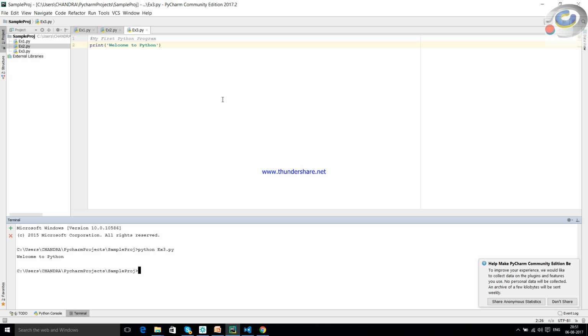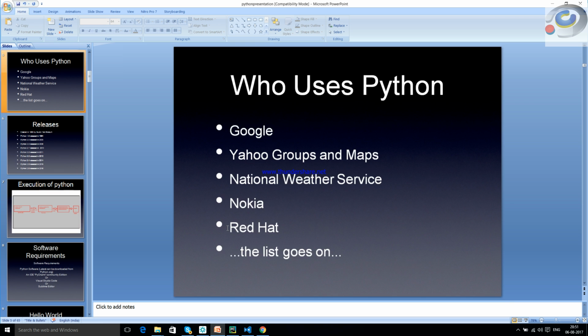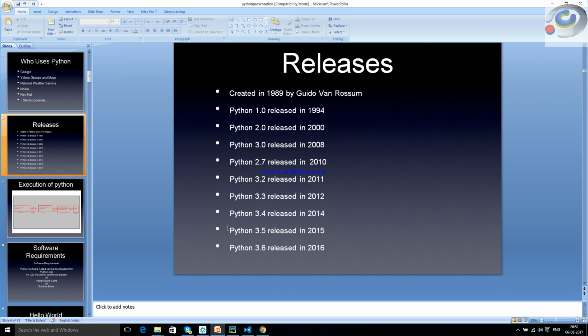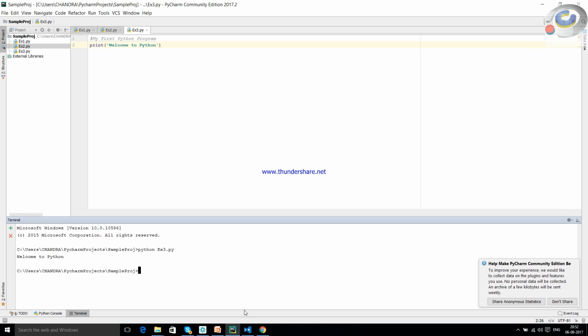Now, as I've told you in my earlier slide, that Python creates, in fact, the bytecodes. You can just see here, this was the slide that I was just focusing on in my earlier discussion. It just creates a bytecode, and bytecode gets loaded in PVM. And it's the PVM that converts it into machine code. So now let us just check whether we have got bytecode or not, how to get the bytecode and all. In order to see the bytecode, we just need to say python -m. There is an option called -m. dis is the command that we just need to give. And then I've said ex3.py like this.